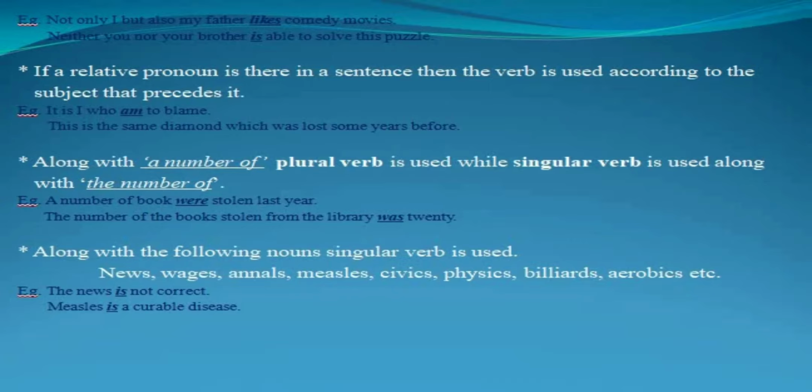Next example is, this is the same diamond which was lost some years before. So here in this sentence the relative pronoun is which and the subject which has occurred just before it is diamond, which is a singular subject, so we have used here was.